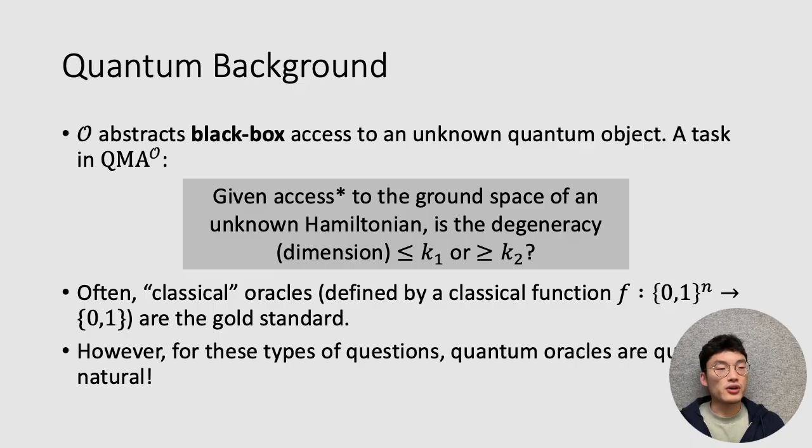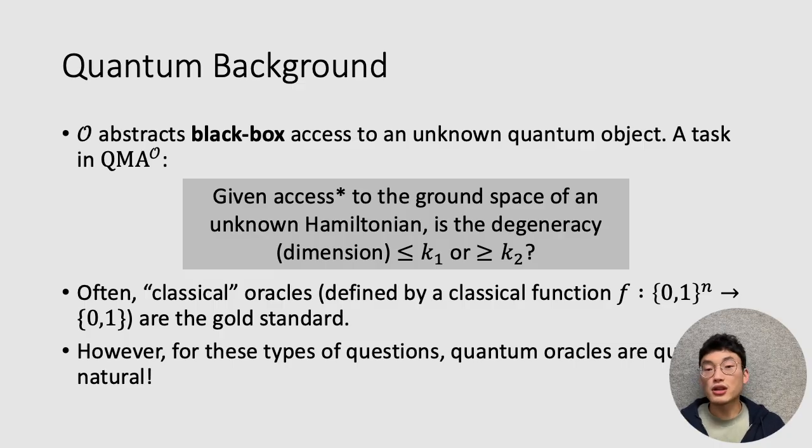This is interesting because often when you're talking about oracle separations between classes, the gold standard for an oracle separation is given by a classical oracle, in particular one which is defined by a classical function, maybe mapping Boolean strings to 0, 1. However, for these kinds of tasks, it makes a lot of sense to define our oracle O as being a quantum object, because in general, the ground space of an unknown Hamiltonian won't be classical.